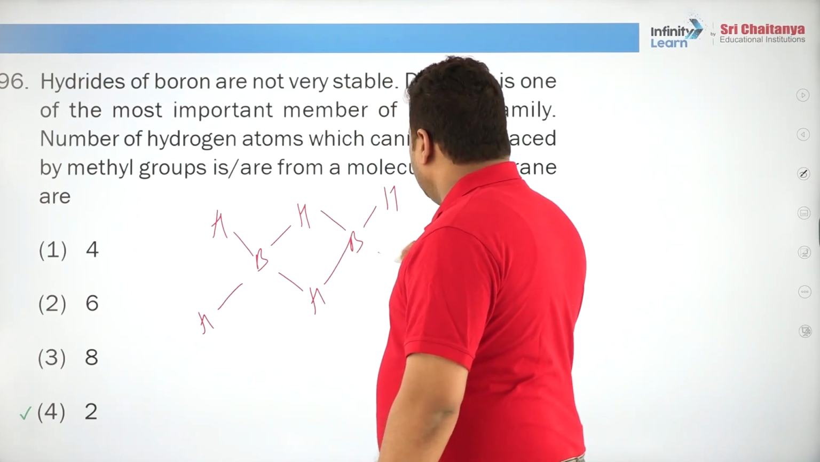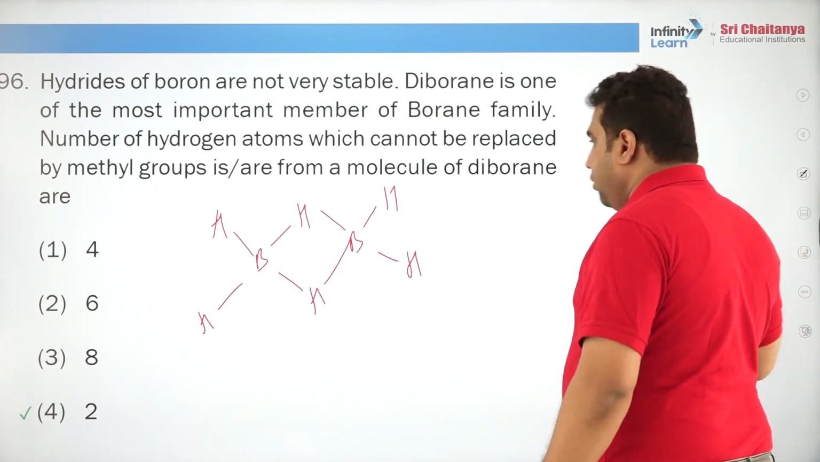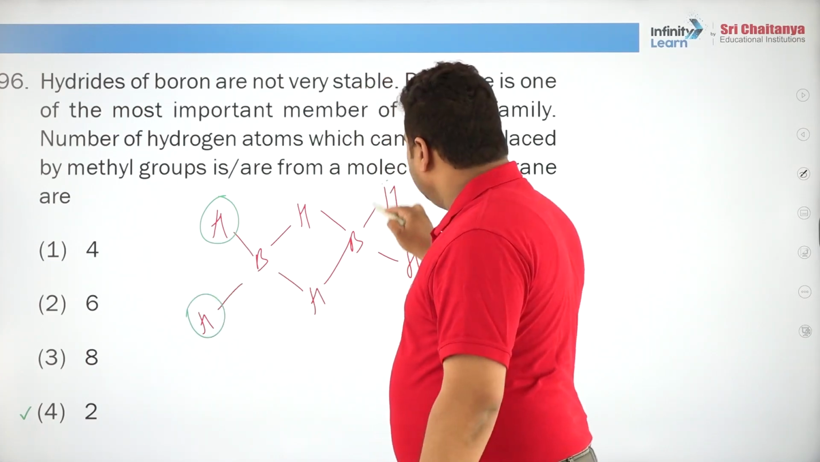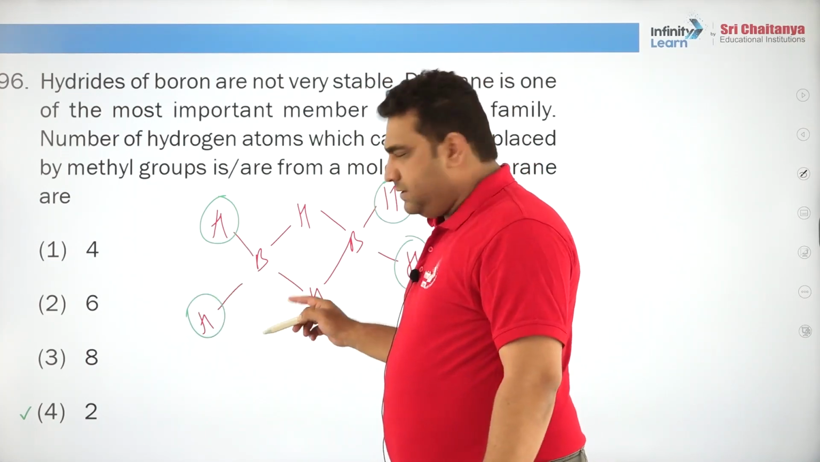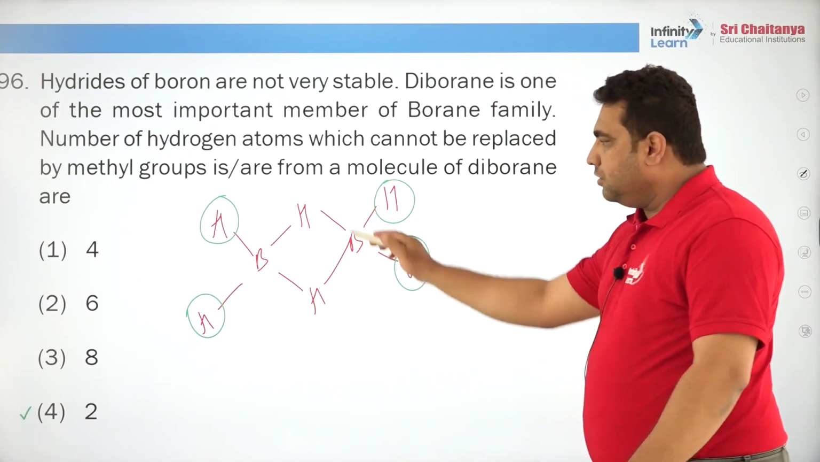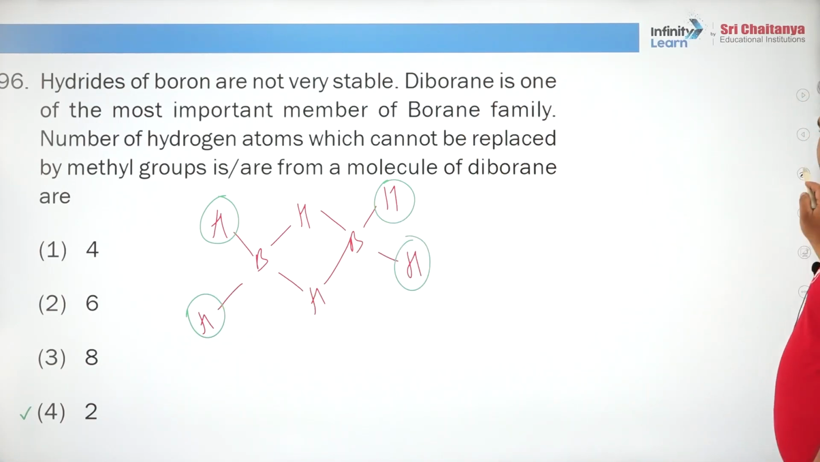So, if anybody asks you how many hydrogens can be replaced? So, you can replace this 1, 2, 3, 4. How many can't be replaced? The middle 2. So, replaceable are 4, cannot be replaced are 2 because of their bridging position, their inertness.